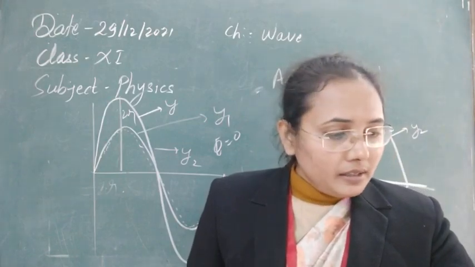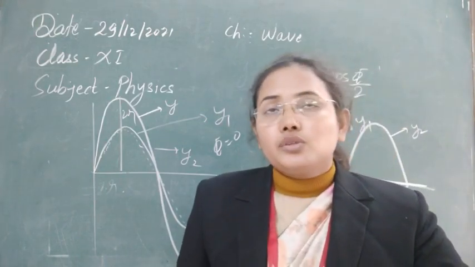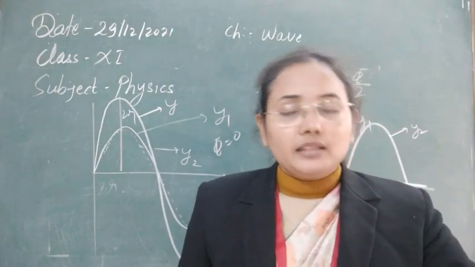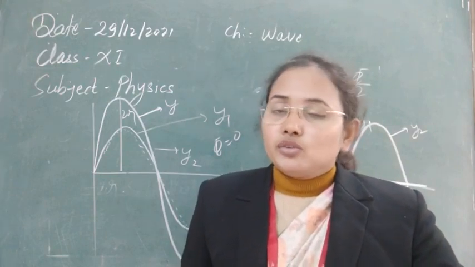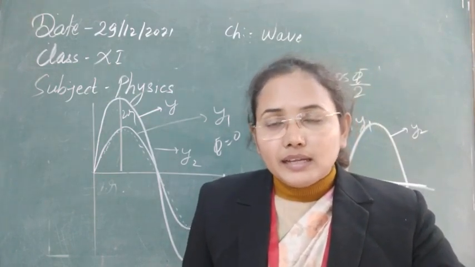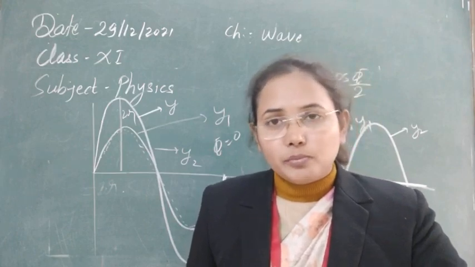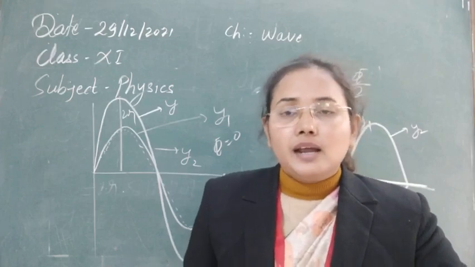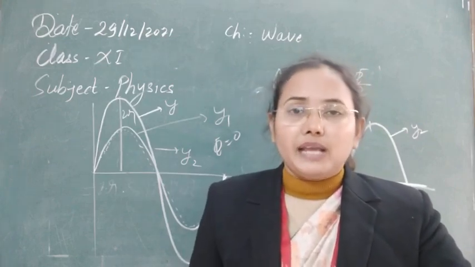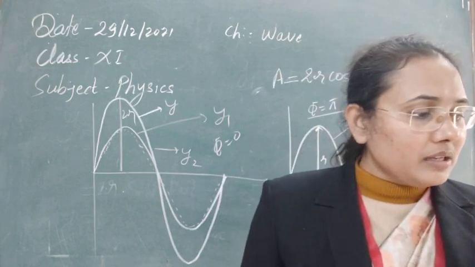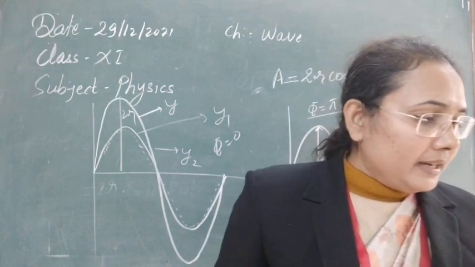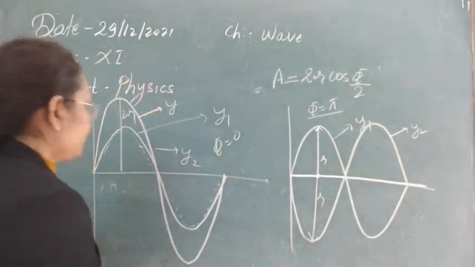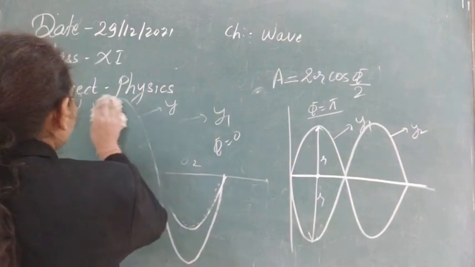The first one is stationary waves. We will discuss that one by one. Next one is beats, and third one is called interference of waves. So there are three types of phenomena associated with superposition of waves. Two waves are superimposing over each other, they have different properties, and after that they show different behavior. Now let's start to see them one by one. The first one is stationary waves, or we also call it standing waves. So let's see now the first application of the superposition principle.